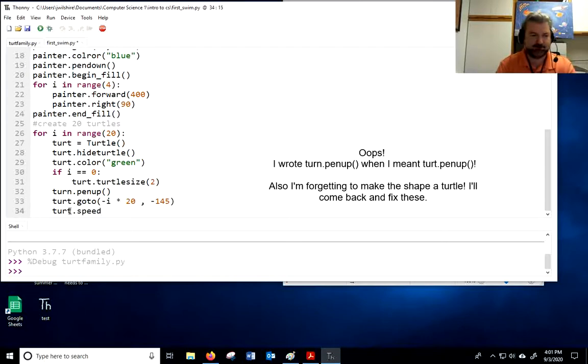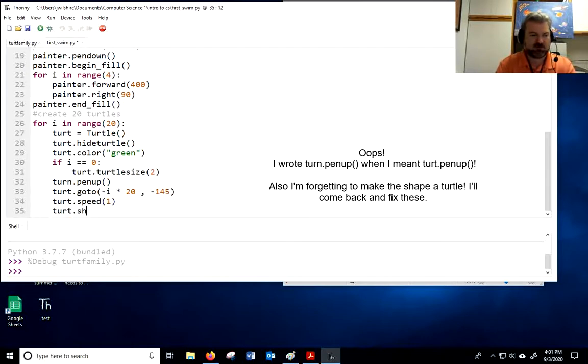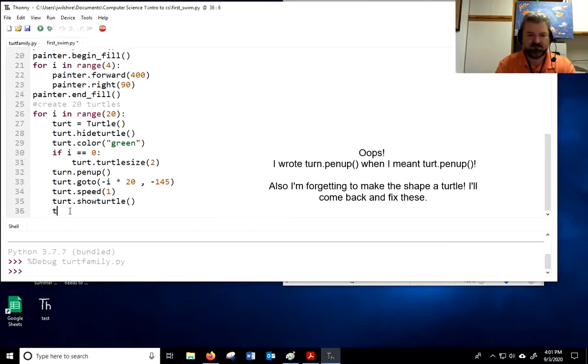Turt.speed. Turt.showturtle. And one more line of code before I go back and explain it all. But I kind of want you to have it down. You can pause the video and code it in, but I don't want you coding while you're thinking. Right now I want you to think. So pause it, get it copied down, and then think.